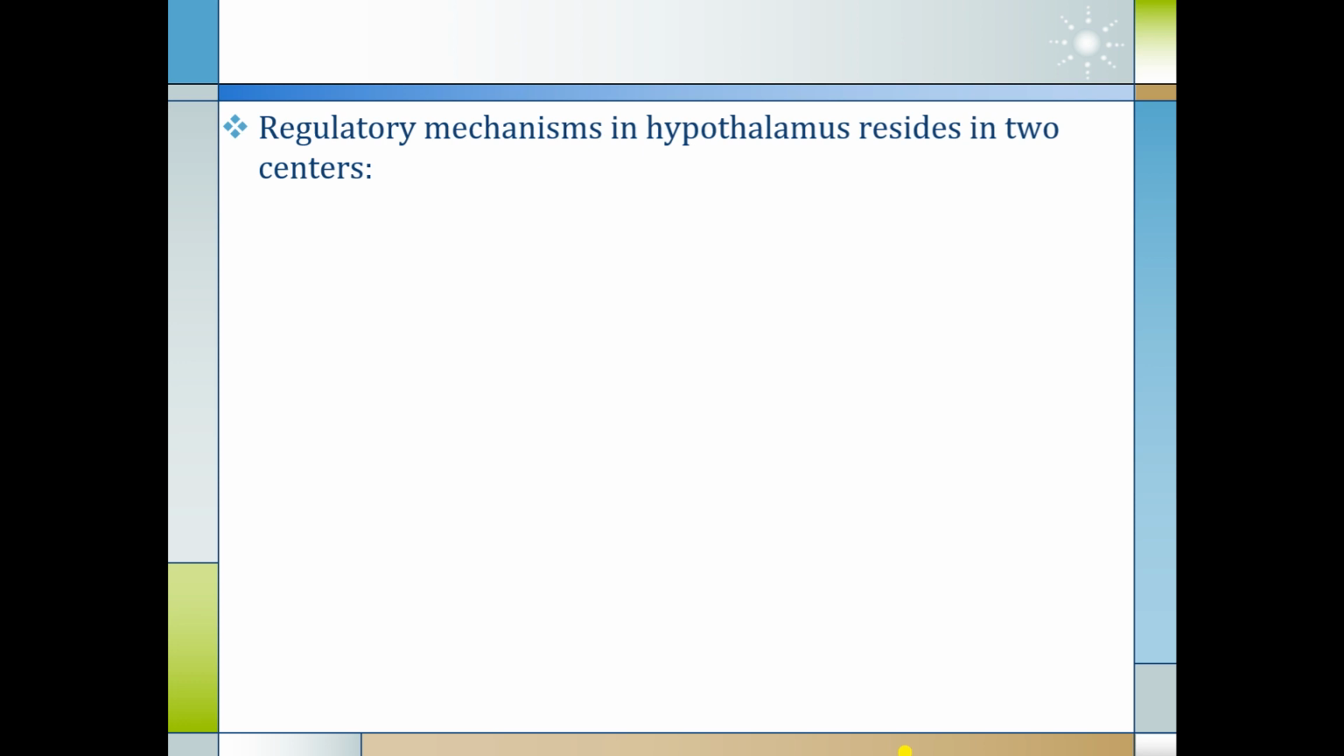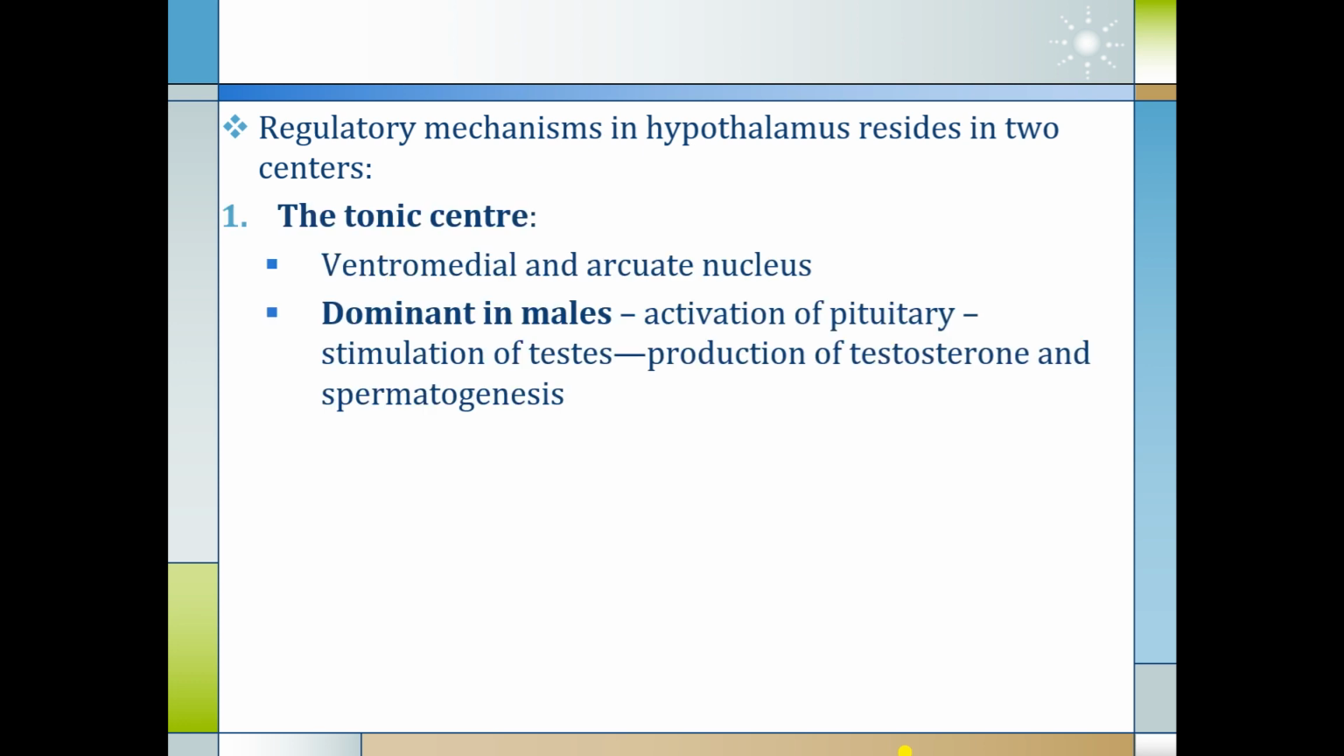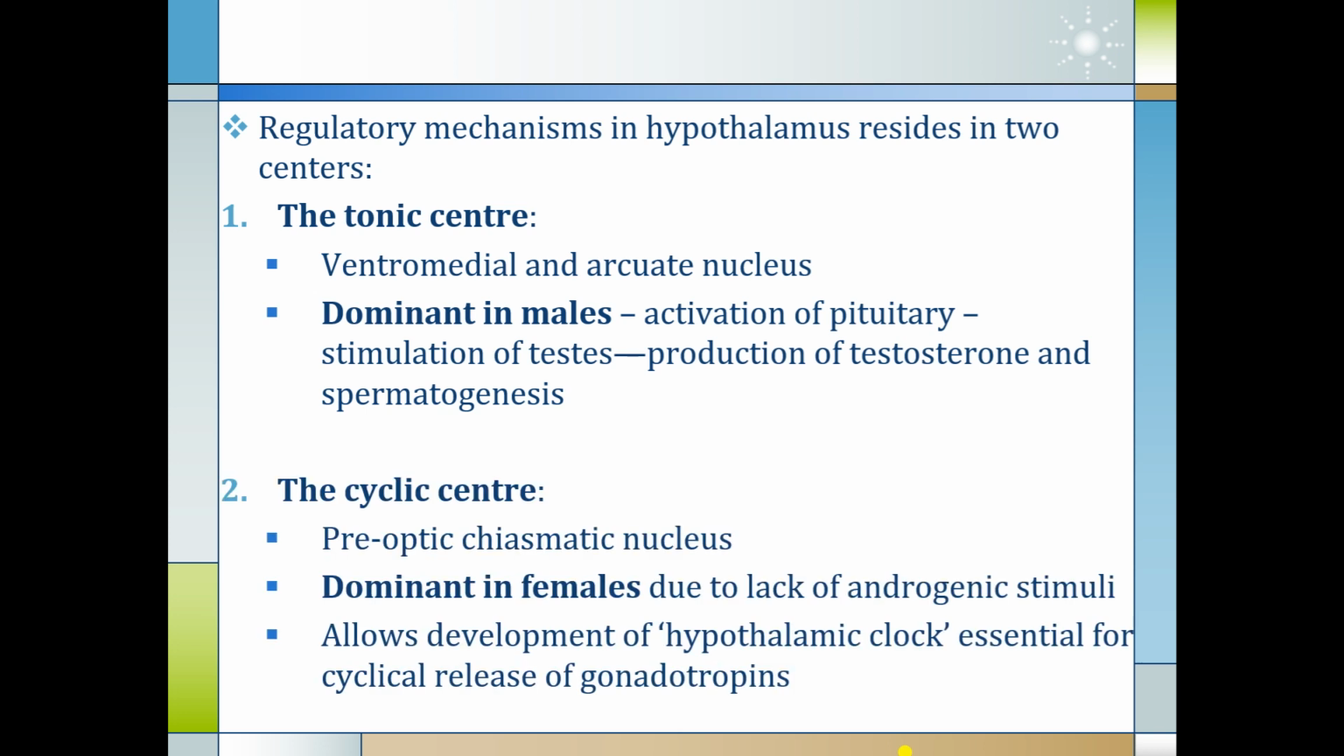Regulatory mechanism in the hypothalamus resides in two centers. One is the tonic center, which is the ventromedial and arcuate nucleus. It is dominant in males, which causes activation of the pituitary, causing stimulation of the testis and production of testosterone, and spermatogenesis occurs in the male under the influence of this tonic center.